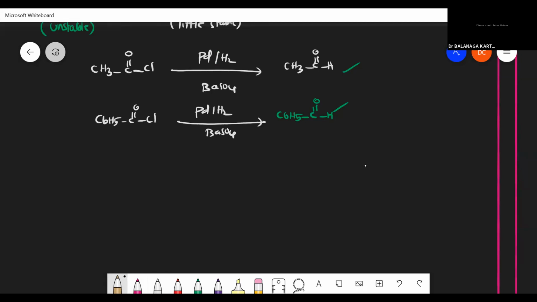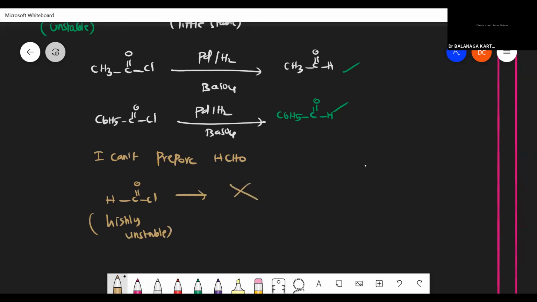What kind of aldehyde can't I prepare? Formaldehyde. Because formyl chloride, C double bond O, Cl, is highly unstable. That is why it won't take part in the reaction itself. No reaction.